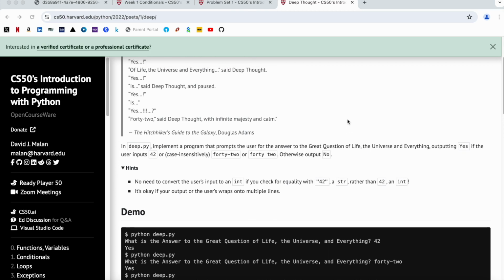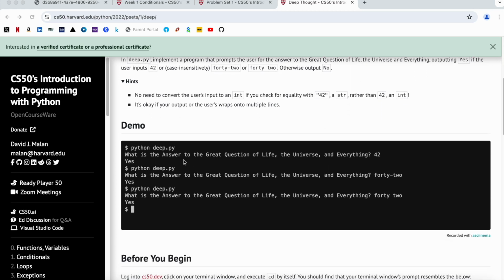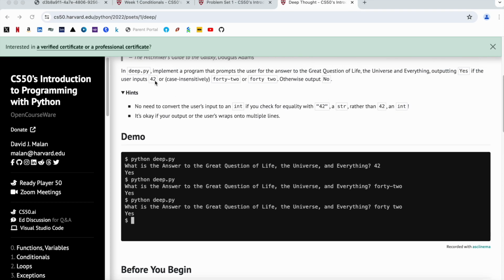Let us check the question. If I see the demo, as a programmer, you need to put up a question first. What is the answer to the great question of life, the universe and everything? And if the user inputs 42 either in numerals or in words, CS50 is advising that we can be case insensitive. So whether the user is writing it in upper case or lower case, it does not matter.